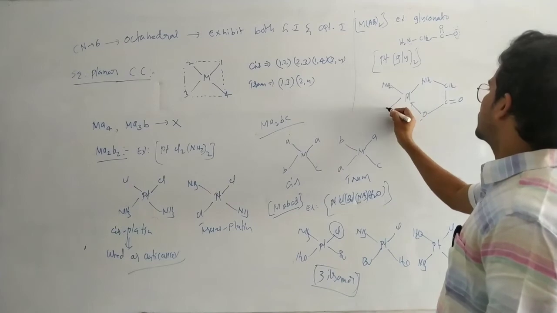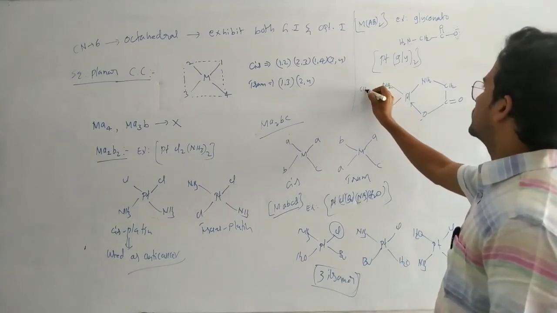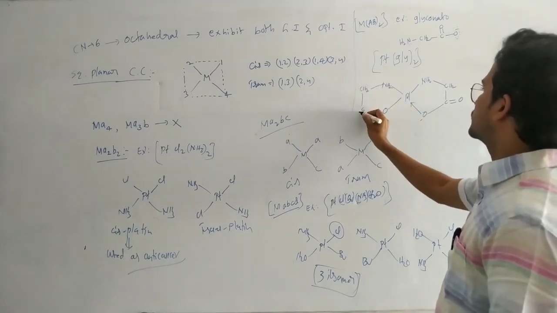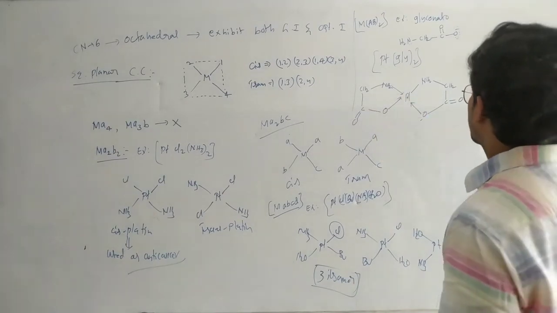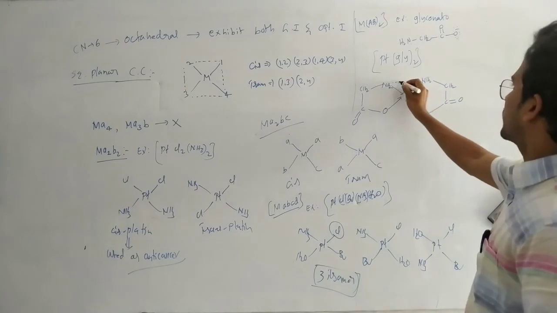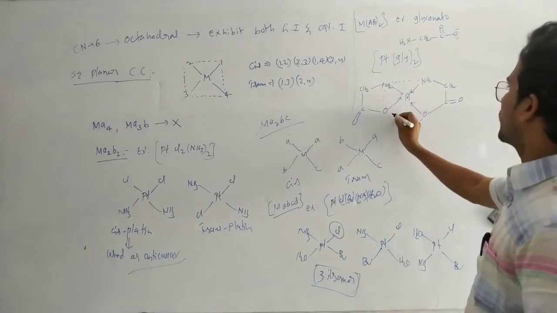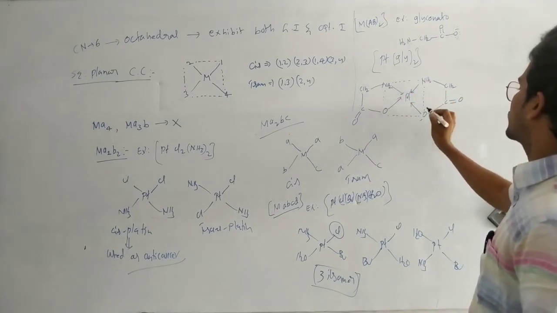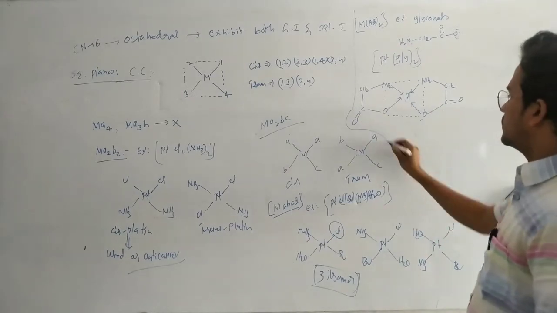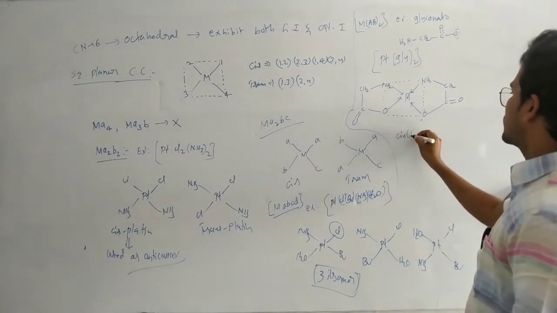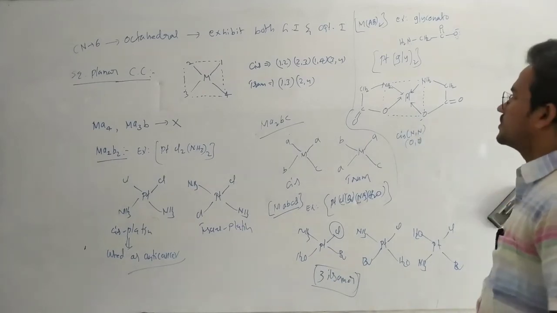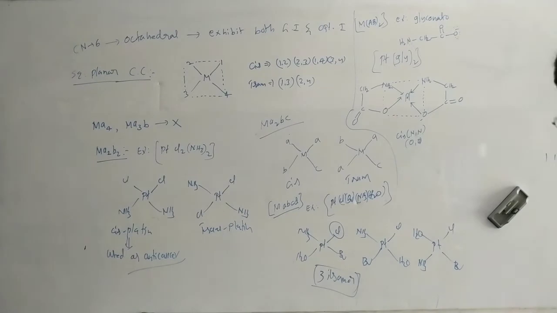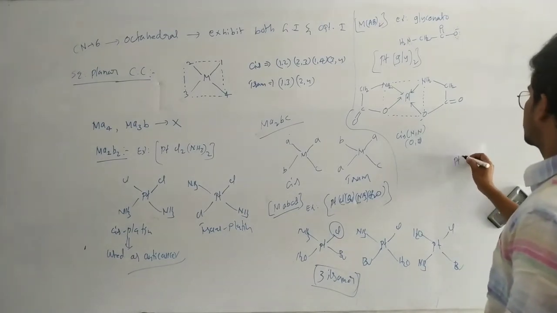And next, here NH2, here oxygen, CH2, C double bond. This one is a square planar complex compound. Here, this one is a cis isomer, with the nitrogen, nitrogen, and oxygen, oxygen atoms cis. Next, what about the trans?